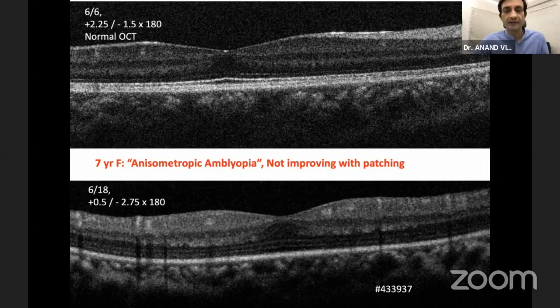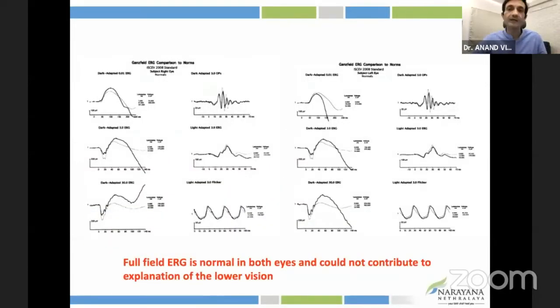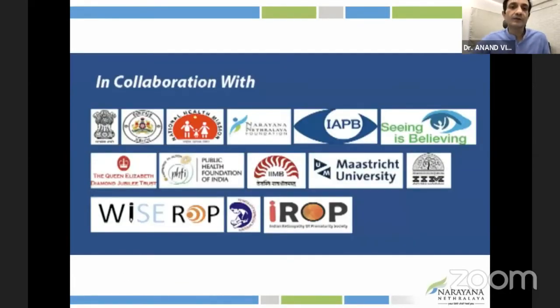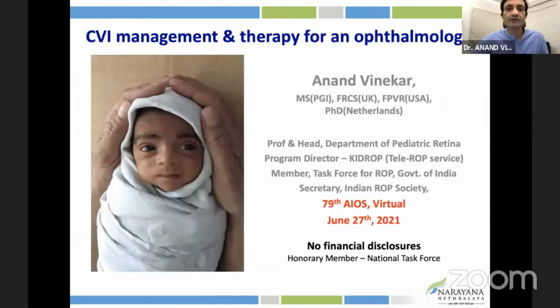Look at the outer retina, look at the ellipsoid zone, how thin and attenuated that is. We don't know the cause of why this happens, but these subclinical changes might be able to explain what we are seeing. So that's as far as the OCT part of the talk is.